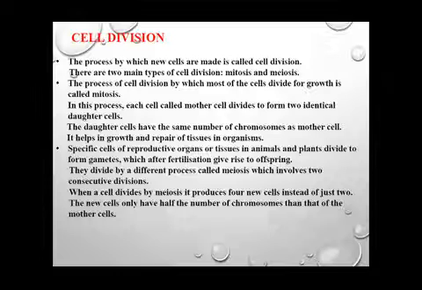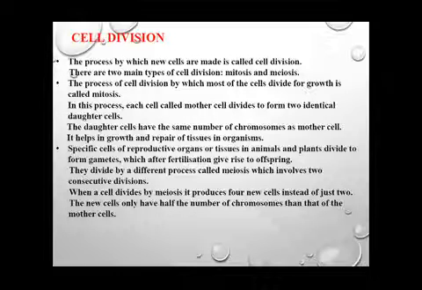In these cells, mitosis does not take place. Meiosis takes place and it leads to the formation of cells known as gametes. These gametes fertilize together to form the new offspring, the new generation.